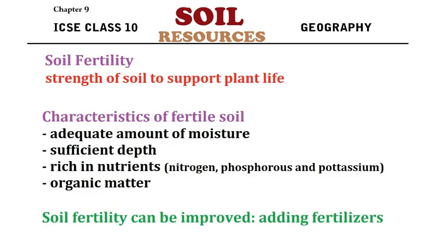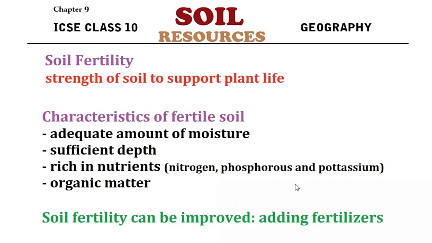Now, another term to study is soil fertility. Soil fertility is nothing but the strength of the soil to support plant life, right? And a fertile soil will have the following characteristics. It will have a sufficient amount of moisture content, that is water content, then sufficient depth so that plant roots can penetrate down and collect the nutrients and water required. Then it will be rich in nutrients such as nitrogen, phosphorus, and potassium, and there are many more.